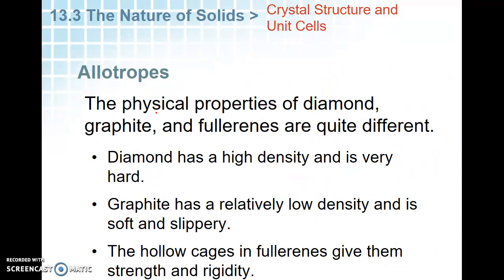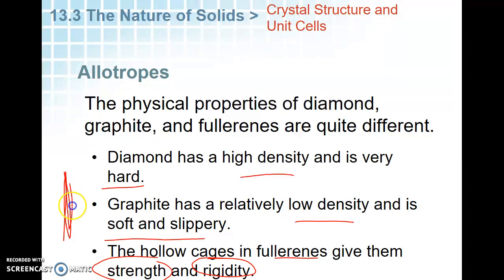The physical properties of diamond and graphite and fullerenes are quite different. Diamond: high density, very hard. Graphite: low density, soft and slippery. And fullerenes have strength and rigidity. The fullerenes are what would make that cable that I talked about at the beginning. You'd use the fullerenes with the carbon to make that. So all carbon, but entirely different physical properties. Chemically, all carbon. Physically, high density and hard, low density, soft and slippery, or very strong and rigid.